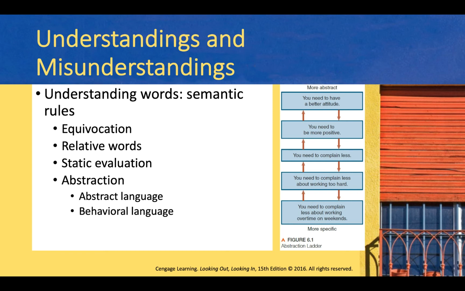When it comes to describing problems, goals, appreciation, and requests, some language is more specific than others. Abstract language is vague in nature, whereas behavioral language, as its name implies, refers to specific things that people say or do. When taking a look at this abstract ladder, you see that the more abstract, the more vague the message would be: "You need to have a better attitude." Whereas the more specific thing to say is, "You need to complain less about working overtime on weekends."